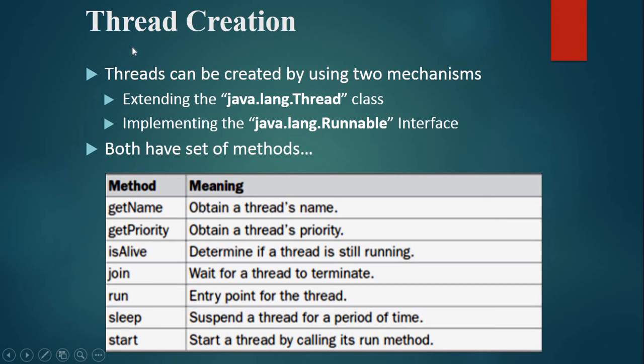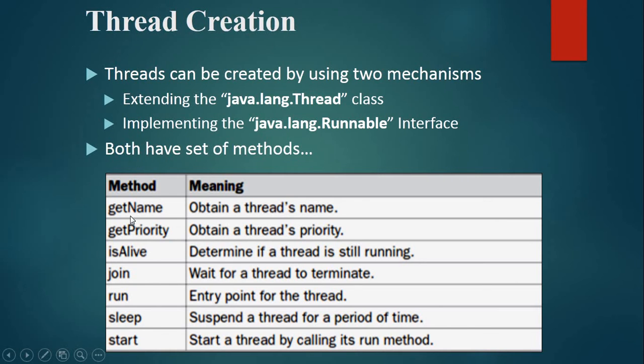Thread creation. A thread can be created using two mechanisms. One is extending the java.lang.Thread class, and the other is implementing the java.lang.Runnable interface. We will discuss both methods, and both are very simple to implement.